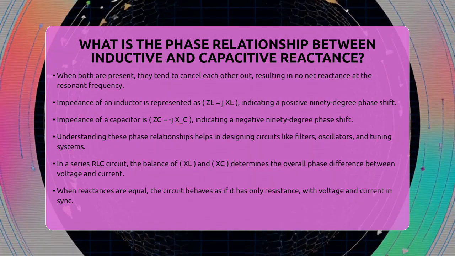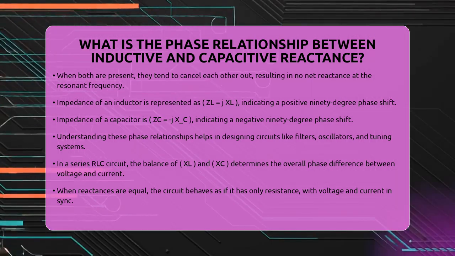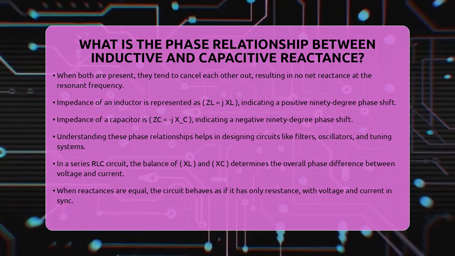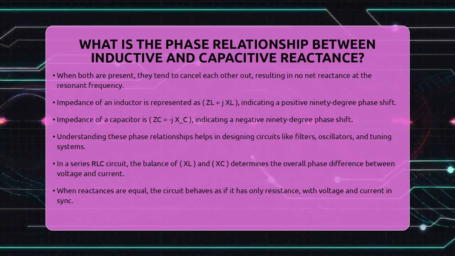So, to sum it up, inductive reactance causes the current to lag behind the voltage by 90 degrees, while capacitive reactance causes the current to lead the voltage by 90 degrees. These opposite phase shifts are fundamental in how AC circuits work and influence how engineers control power flow, resonance, and impedance.